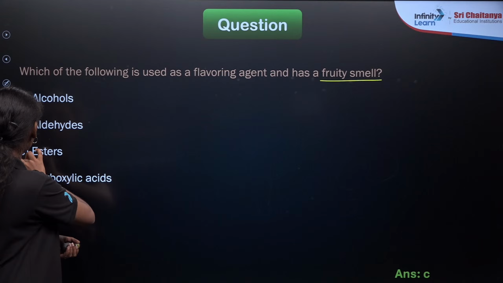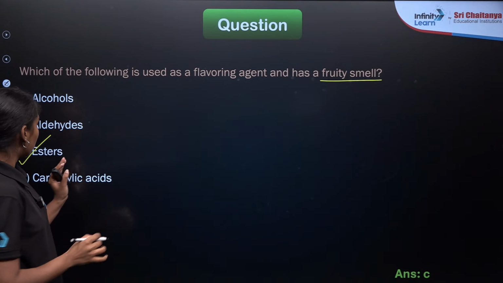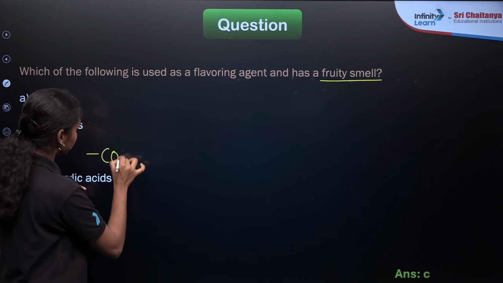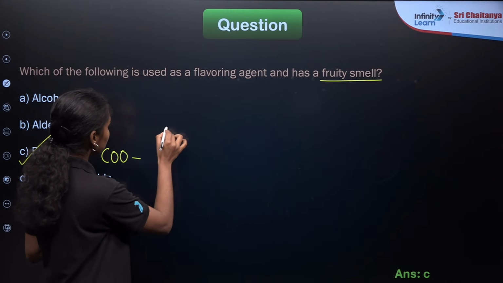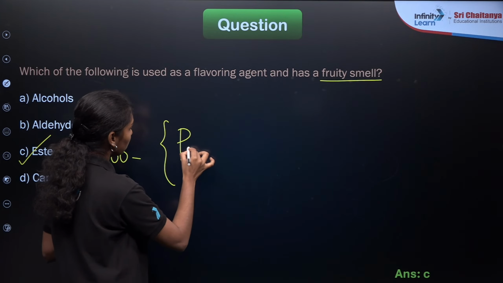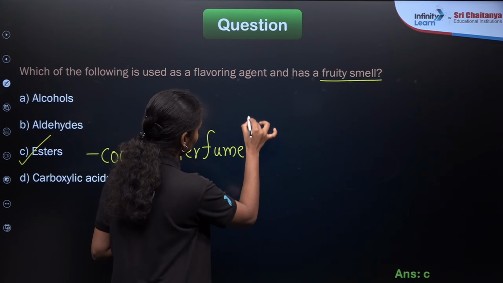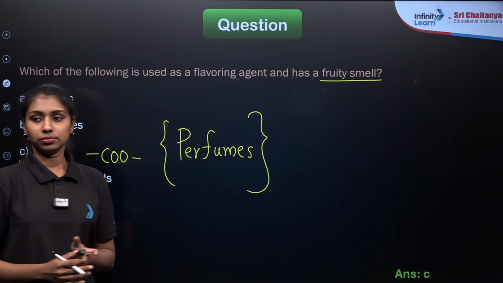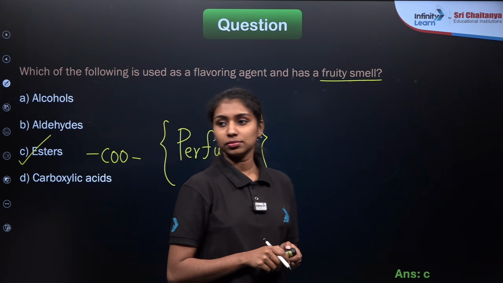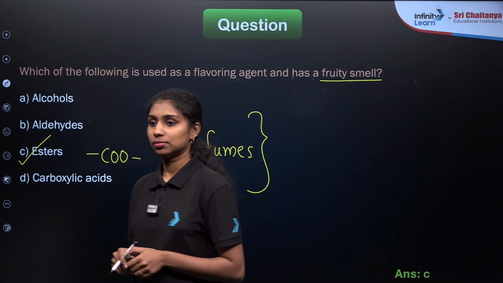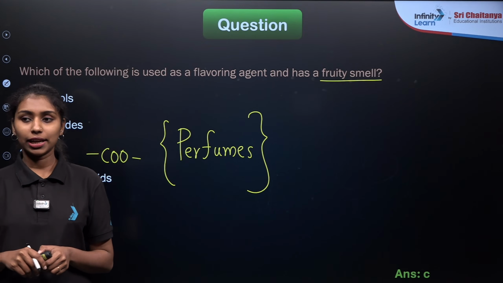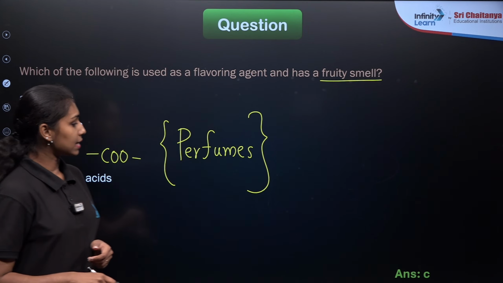Esters will have the COO functional group, right? These are commonly used in perfumes because they give a pleasant fruity smell. Yes, Farhan and Vedant, you are correct. Option C is the correct answer.